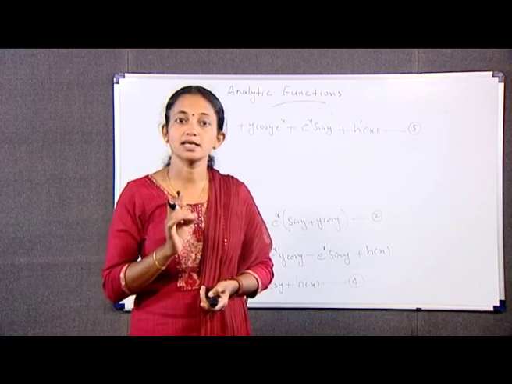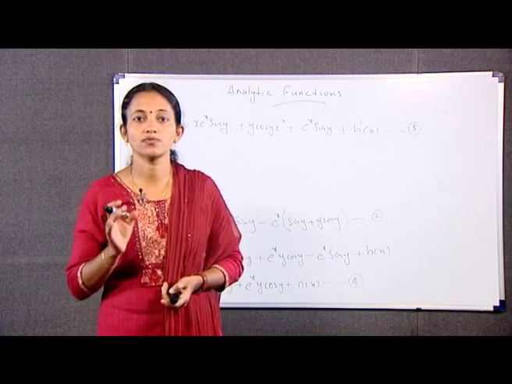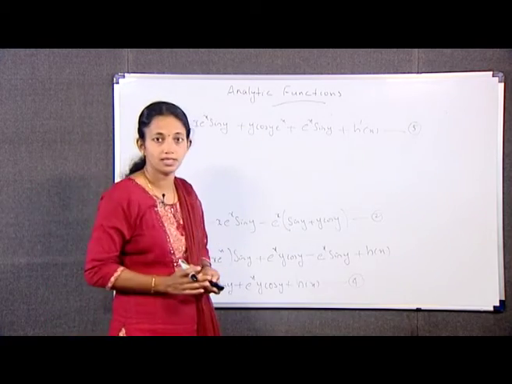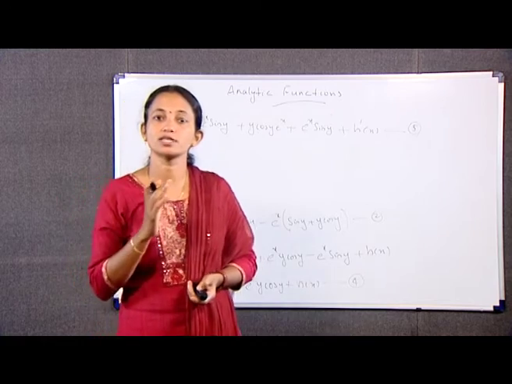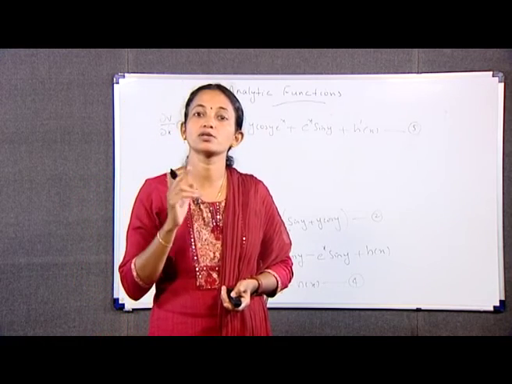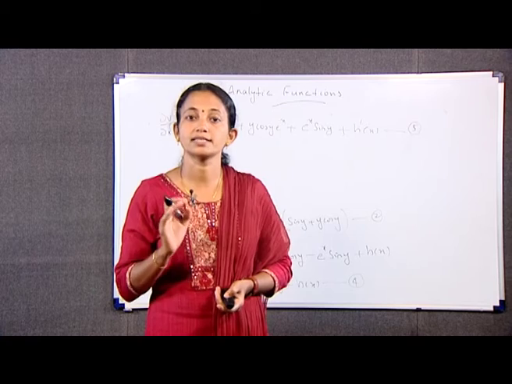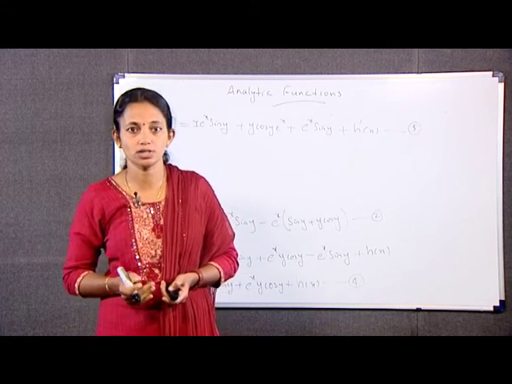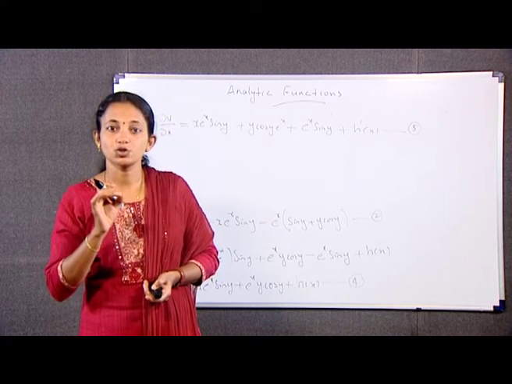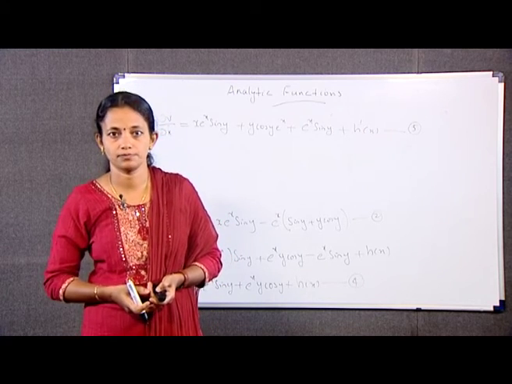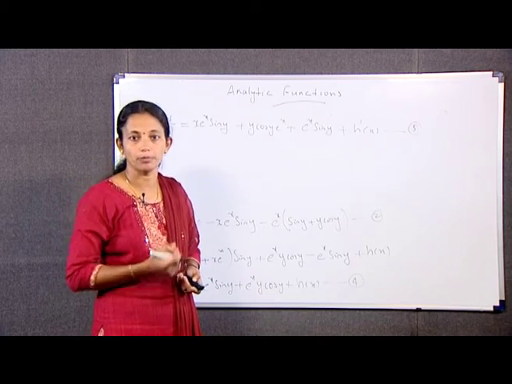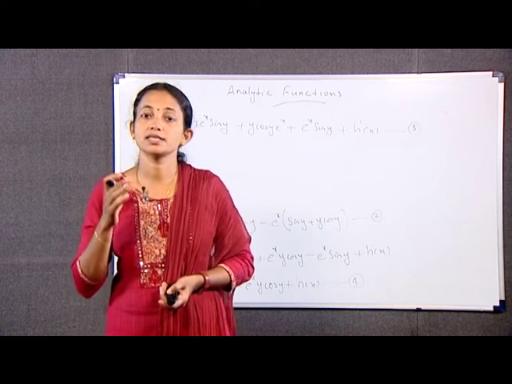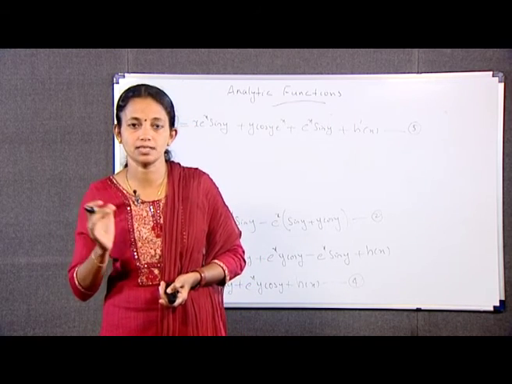That is, x e^x sin y plus y cos y e^x plus e^x sin y plus h'(x) is equal to x e^x sin y plus e^x sin y plus y cos y. So h'(x) is equal to 0, which implies that h(x) is equal to c, a constant. Hence, equation number 4 implies v is equal to x e^x sin y plus e^x y cos y plus c.